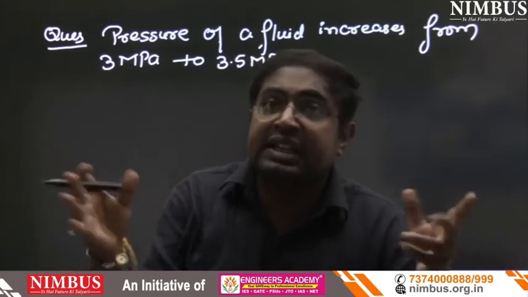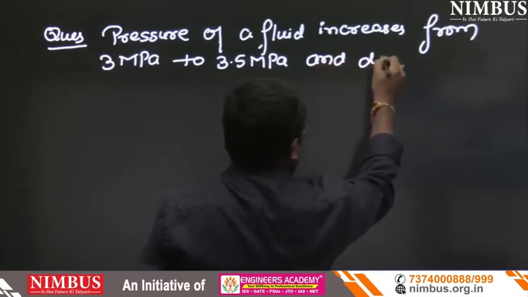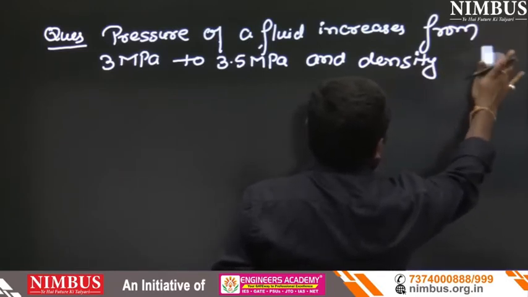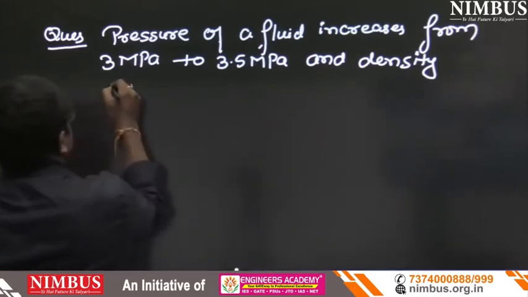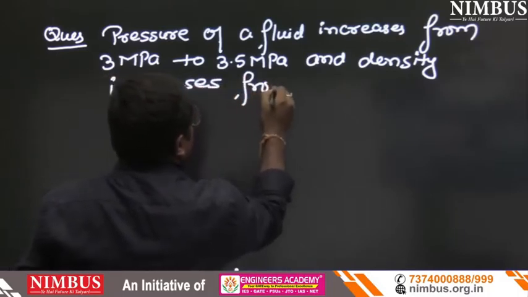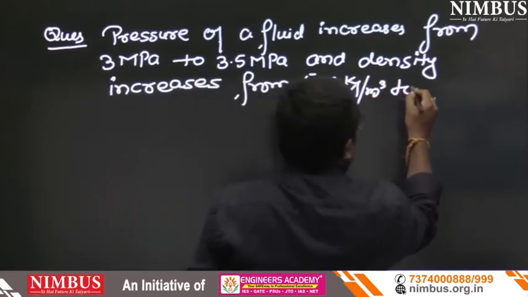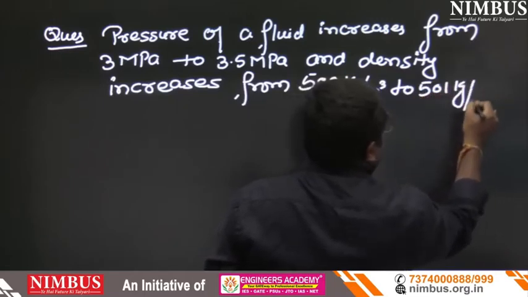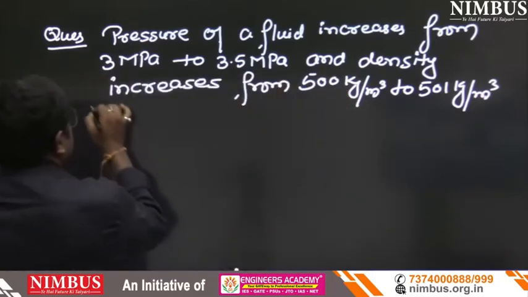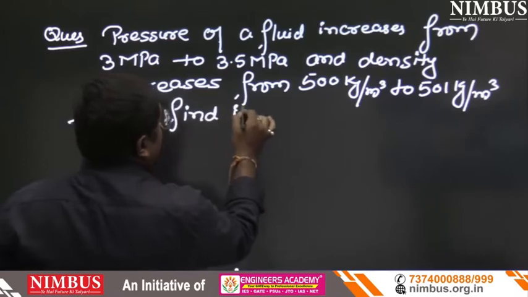Once pressure increases, density will also increase, and density increases from 500 kg per meter cube to 501 kg per meter cube. Then find its bulk modulus.